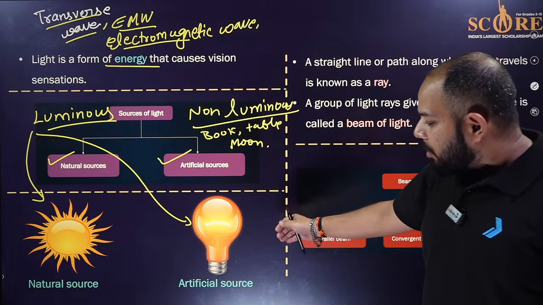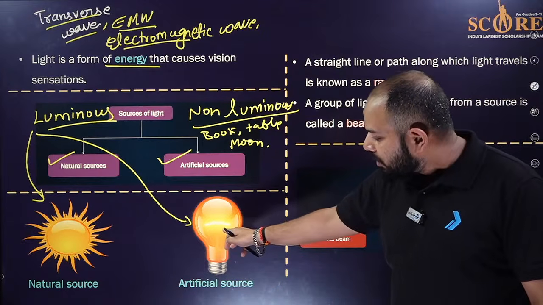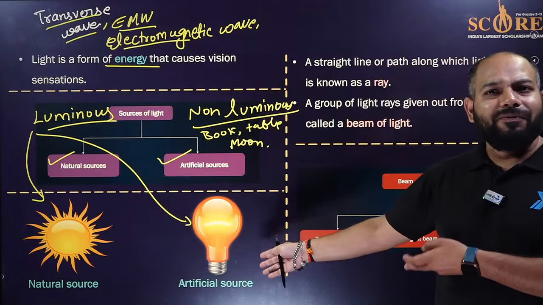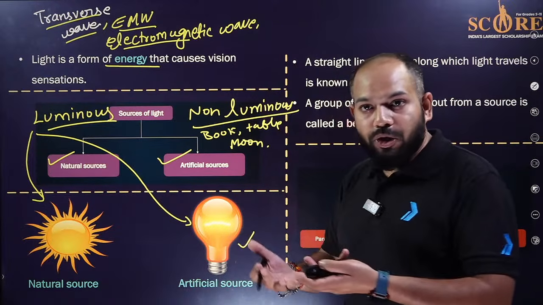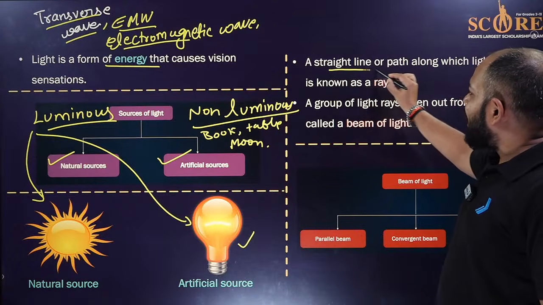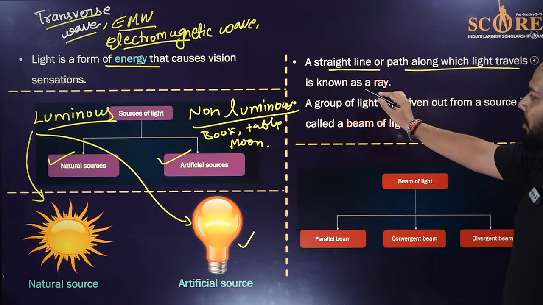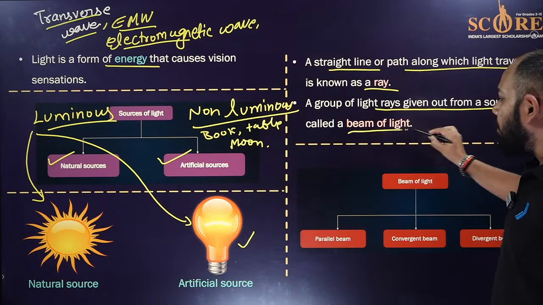Then the electric bulb, where current is passed, is artificial. Why? When the current passes through the filament, which we read about in the starting part, it gets red hot, glows and gives light. I told you, a straight line or path along which light travels is called a ray, and when a group of rays goes together, that is called a beam of light.